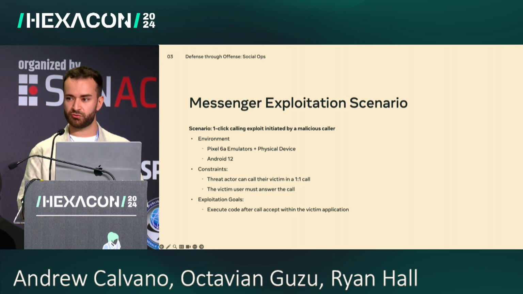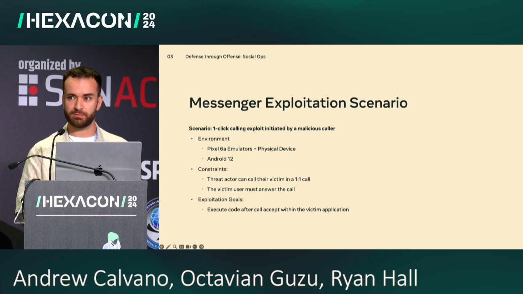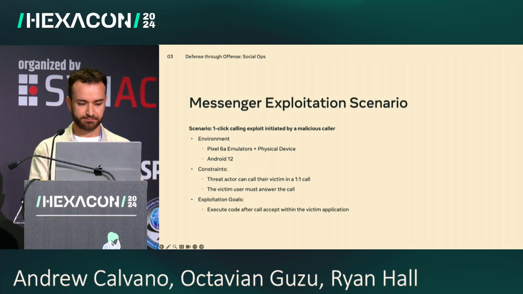First, the attacker must be able to call their victim. So the victim must have previously accepted the message, or the attacker found a callability bypass. Secondly, the victim must answer the call. This is the one-click part. We will show you how we make this very likely to happen. Lastly, after call accept, if everything goes well, the attacker will gain code execution on the victim's phone.